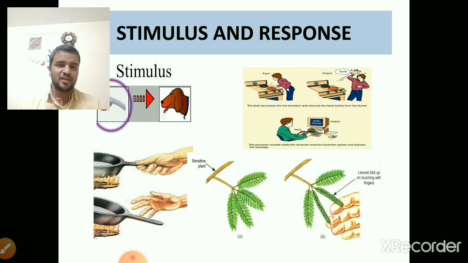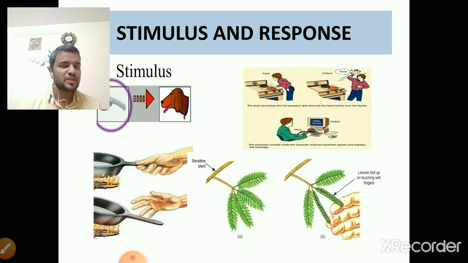In the third picture, a person is holding a pan, and in the very next picture the person has pulled his hand away. While cooking he got hurt, and here the heat is the stimulus and pulling his hand away is the response.